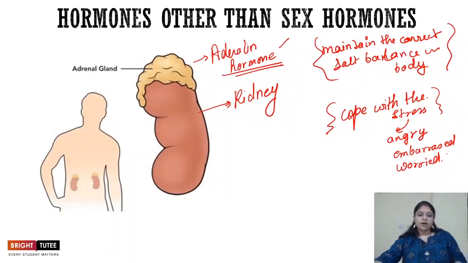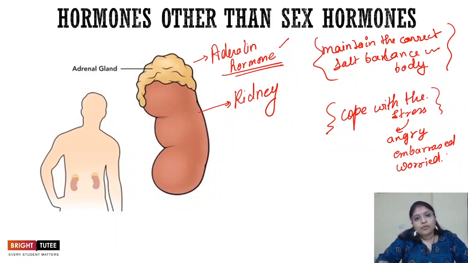Now, when we are talking about these hormones and the glands, we said that the pituitary was acting as the master gland. Why did we say so? Because all the hormones released by the pituitary gland function upon the adrenal gland, the pancreas, and the different glands in the body, and they cause the secretion of all the hormones associated with these glands. Apart from that, the pituitary gland also releases growth hormones.